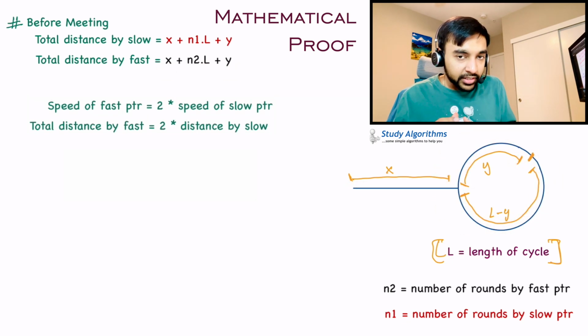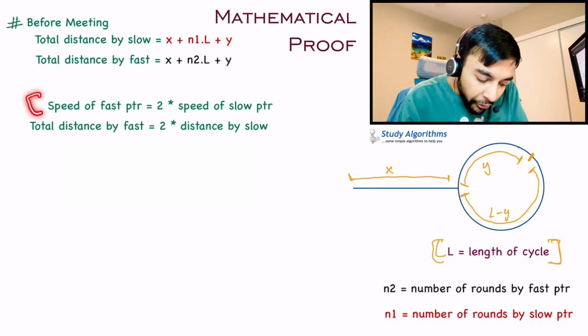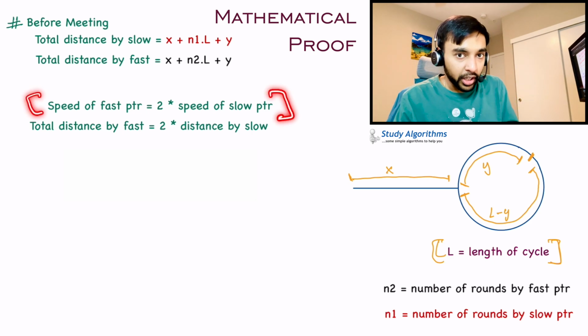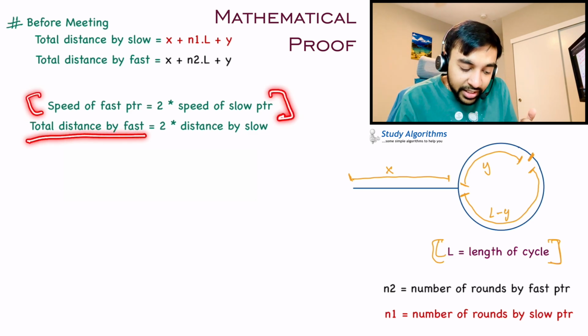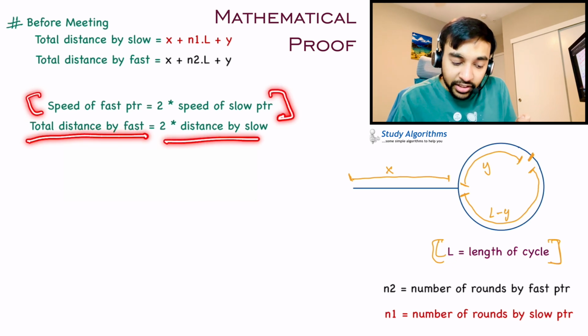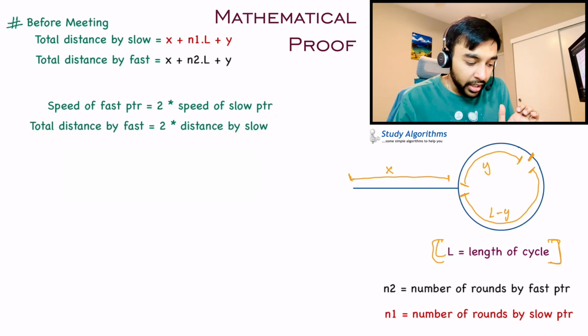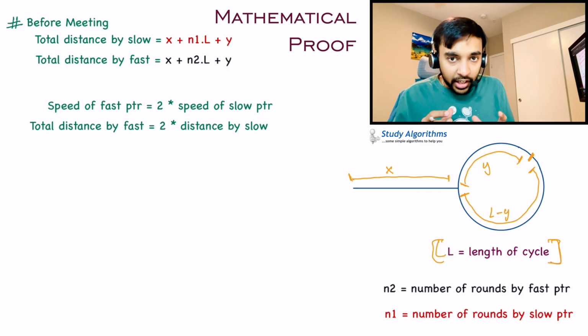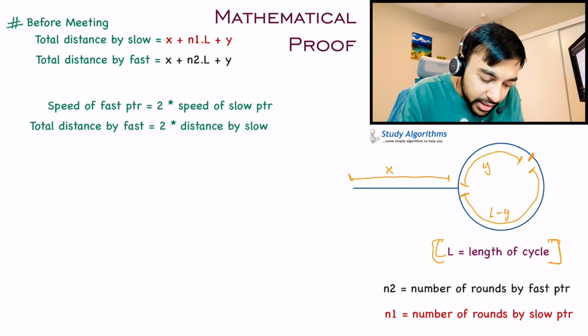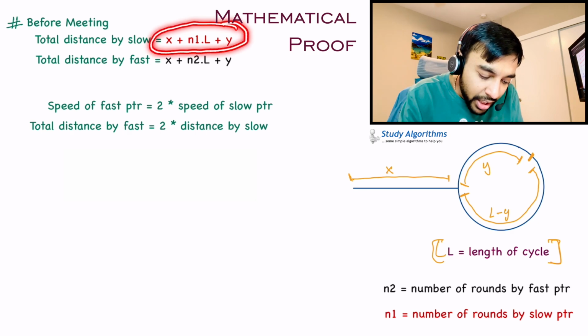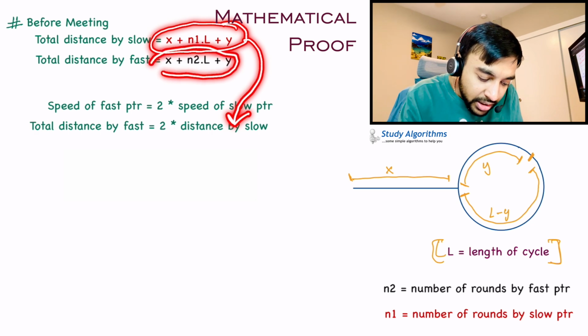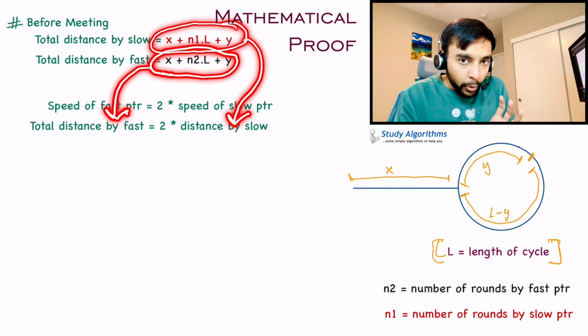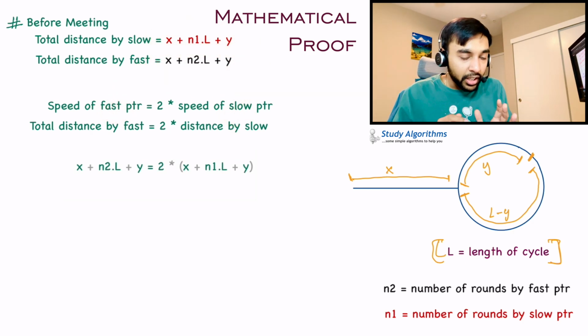You know some more facts, right? You know that the speed of the fast pointer is twice the speed of the slow pointer, right? That easily means that the total distance traveled by the fast pointer would be twice the distance of the slow pointer, correct? Once you have all of this information available, you can start plugging in these values. So I will take this distance traveled by the slow pointer and plug it in over here. And I will take this distance traveled by the fast pointer and plug it in over here. When I plug in both of these values, I get an equation.